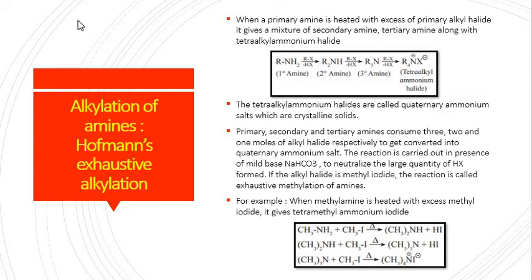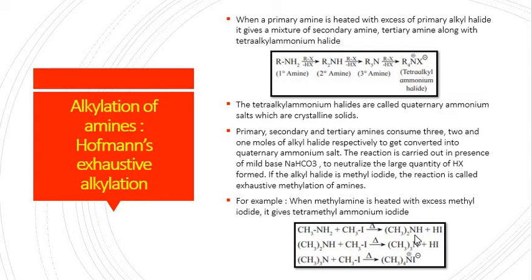What is happening in this reaction? One by one, hydrogen will start being replaced by the alkyl group which is coming from alkyl halide, and hydrogen halide will be eliminated from the compound as a byproduct. First, from primary amine, secondary amine will be formed. Then from secondary, tertiary will form, and from tertiary, quaternary salt will be formed. The tetraalkyl ammonium halides are quaternary ammonium salts, and they are crystalline solids.